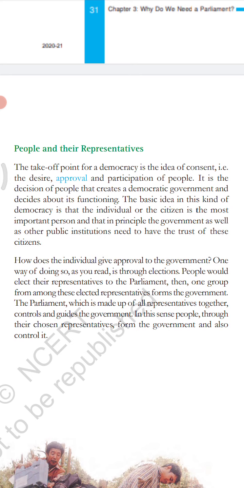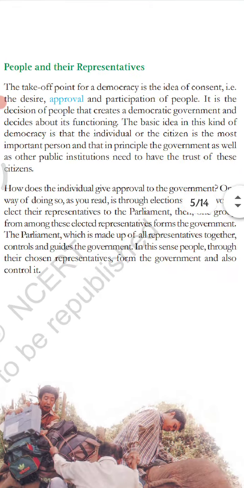They create a democratic government, and they also affect the functioning of the government.